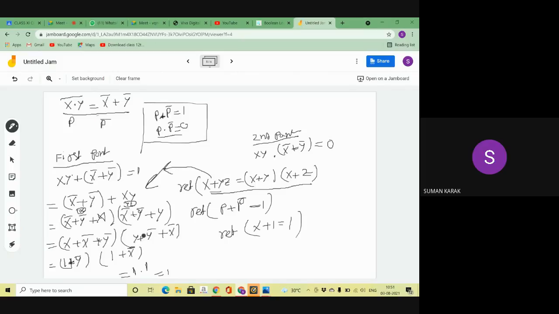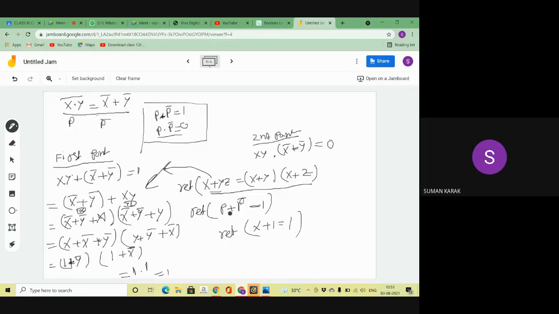So in this line, I rearrange that part. So rearrange means here I write, at first group them, then x bar, then y bar. I rearrange that. Then I take the reference. Which law of reference? I'm taking the first complementary law.